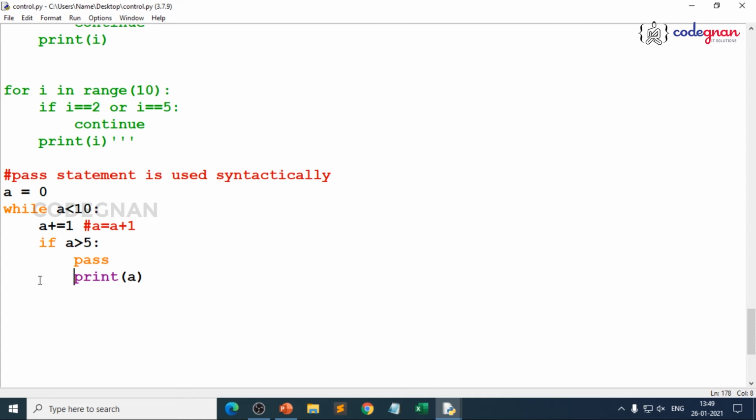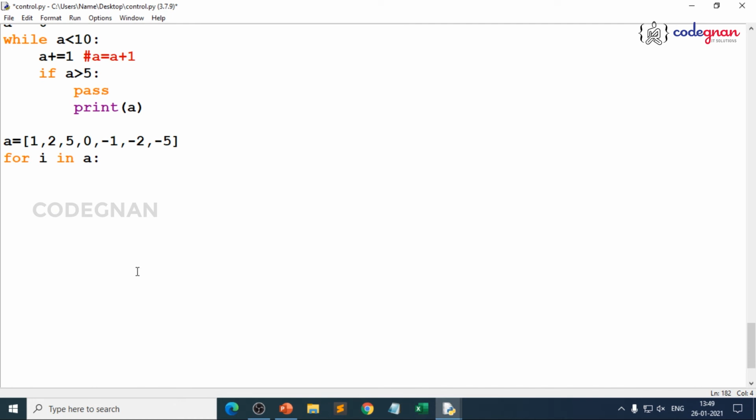To justify this more, I'll take one more example, where I take a combination of positive numbers and negative numbers. Okay, I'm creating a list. I'll take up a for loop, for i in a, because I wanted to see both positive and negative and make it understood with pass. If I just give if i is greater than 0, print i, you get 1 to 5, right? And if you want to get 0 also, what you need to do? You should include equal to. It's as simple as that, right? If you include equal to, you get 1, 2, 5, 0.